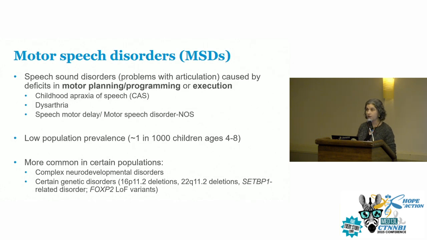We know, however, that motor speech disorders are more common in certain genetic populations, as well as more complex neurodevelopmental disorders. So it's actually really rare. Clinically, I very rarely see a child come in who just has apraxia. There's almost always something going on. Oftentimes that's language problems, it could be autism, it could be global delays, motor impairment, but it's actually quite unusual to get a child with an isolated motor speech disorder.